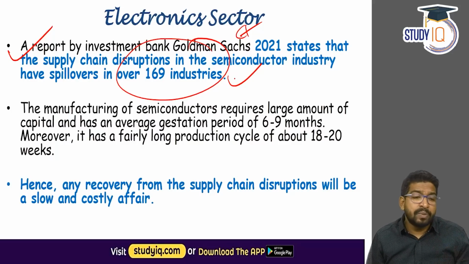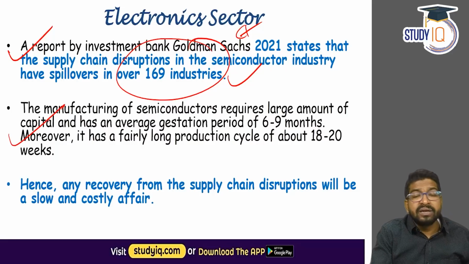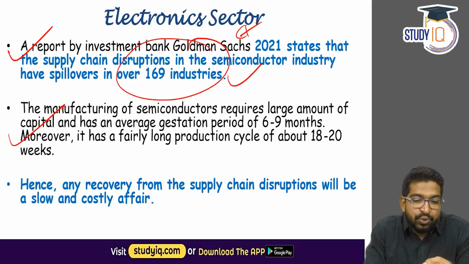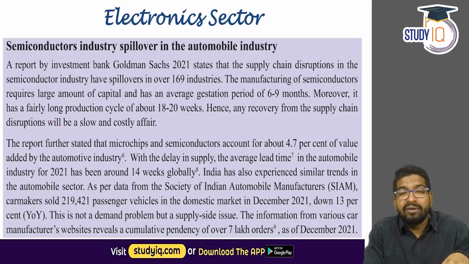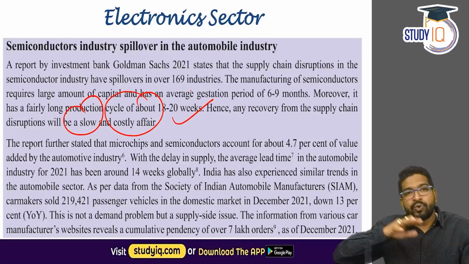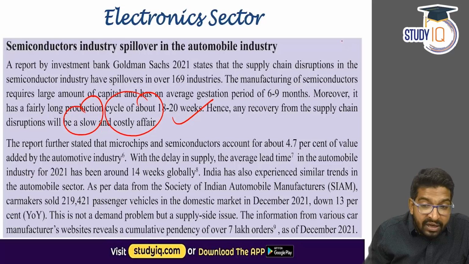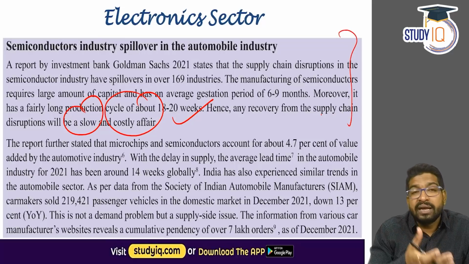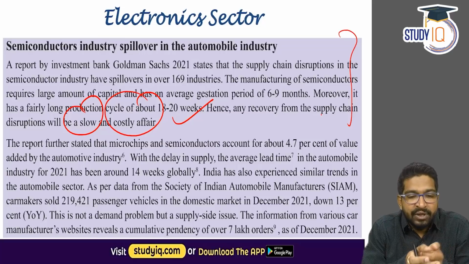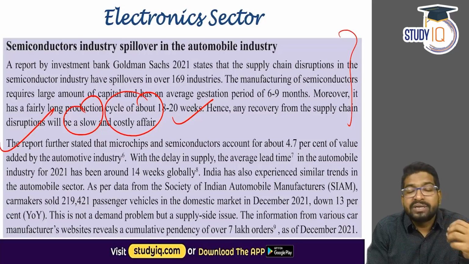Now, the economic survey observes that the manufacturing of semiconductors requires a very long time. The gestation period is about 6 to 9 months, and it has a long production cycle also, 18 to 20 weeks. And any change in this particular sector is going to be very slow and a very costly affair. So our shift towards the electronic sector is going to be very slow. And recently, even America has started their own production in the electronic sector. So in India, the electronic sector growth would be rather slower.